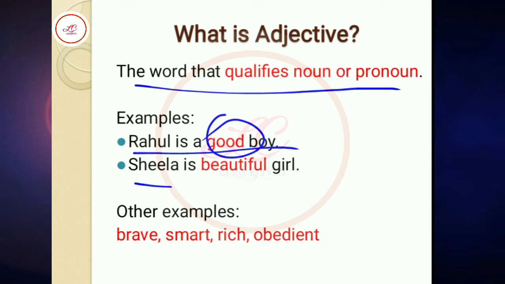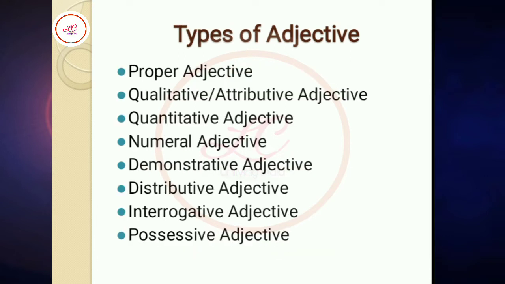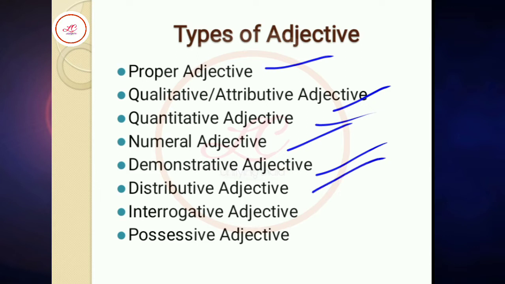Another example: Sheila is a beautiful girl. Here beautiful is an adjective. Other examples: brave, smart, rich, obedient. Now types of adjective: proper adjective, qualitative, attributive adjective, quantitative adjective, numeral adjective, demonstrative adjective, distributive adjective, interrogative adjective, possessive adjective.